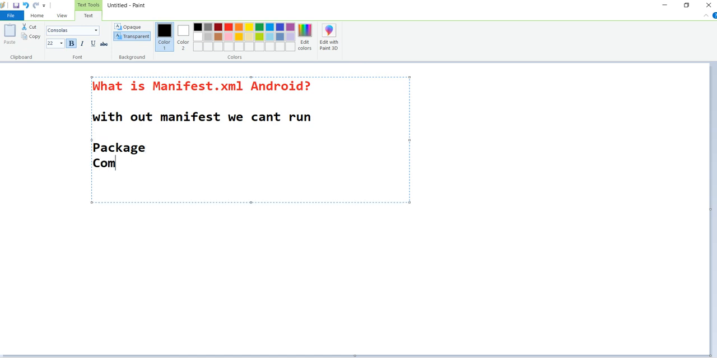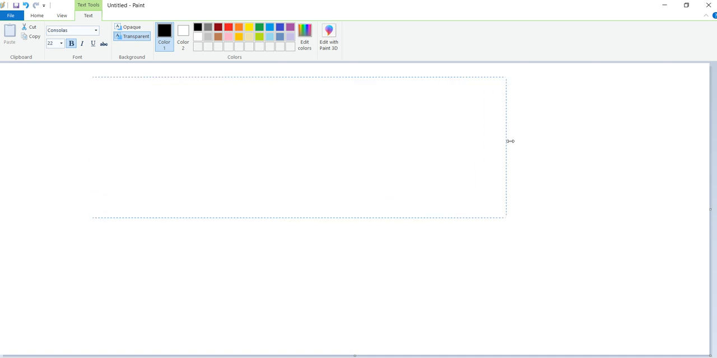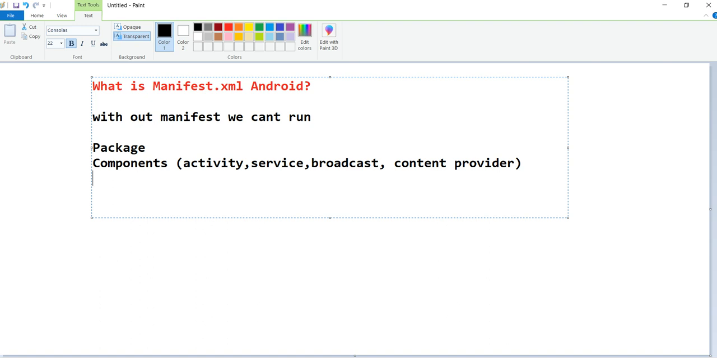After that, here we need to register all components, which are activity, service, broadcast receiver, and content provider. All these we need to register in the manifest file. Without registering them here, your application cannot work. So must and should, all components you need to register here.